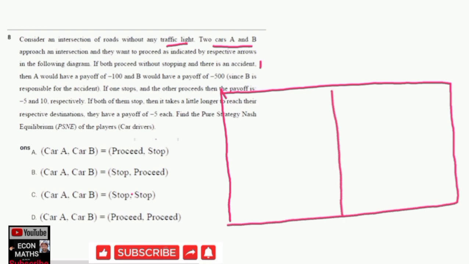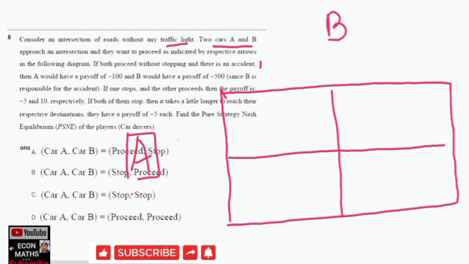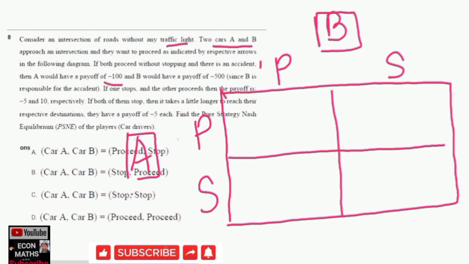We have the two cars. Let us say we have car A and car B. Car A has two choices, either to proceed or to stop. Similarly, car B has two choices, either to proceed or to stop. Now we will go to the question. The question says, if both proceed without stopping, there is an accident, then A would have a payoff of -100 and B would have the payoff of -500.